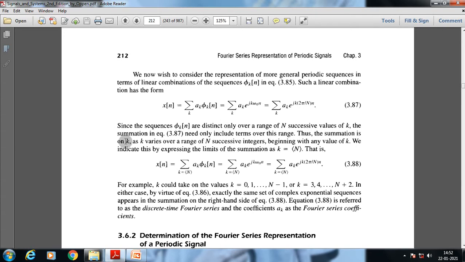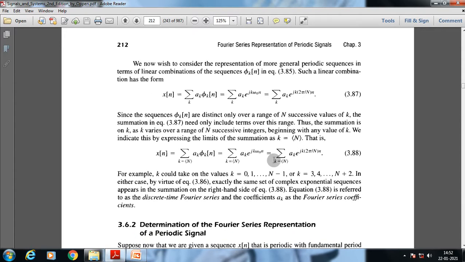Thus the summation on k varies over a range of N successive integers beginning with any value of k, and we indicate this by expressing the limits of the summation as k equal to N.